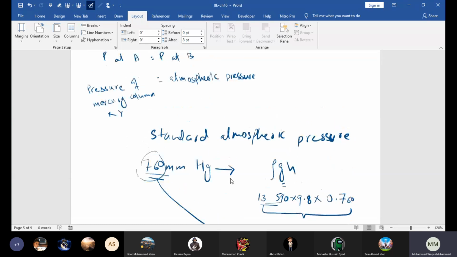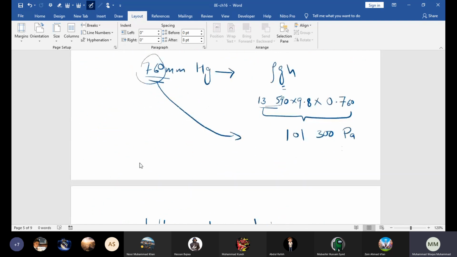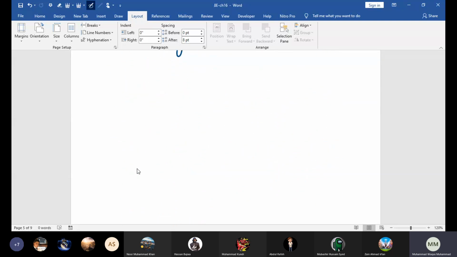So similarly, in this tube, if we tilt the tube or change the width of the tube for a particular pressure, the height of the liquid will stay the same. Okay, it would change if we change the liquid, or the density of the liquid changes. Now, beta, next we're going to discuss the U-tube manometer.